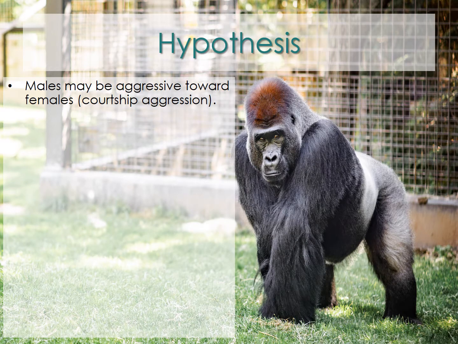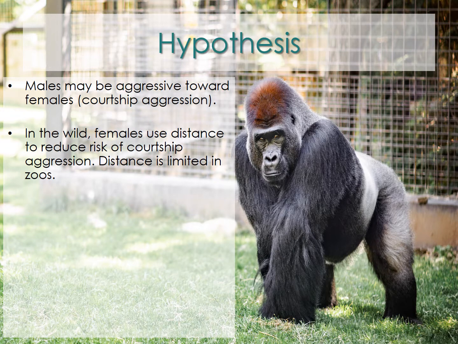Being a primatologist, I immediately started thinking about the sociality that gorillas exhibit. And we know that silverback gorillas can be aggressive toward females. It's something called courtship aggression, and primatologists believe it may function in group cohesion. Females seem to be more likely to mate with males who clearly and regularly demonstrate their strength. However, even though females are likely choosing more aggressive males intentionally, that aggression may still be stressful if they experience it.